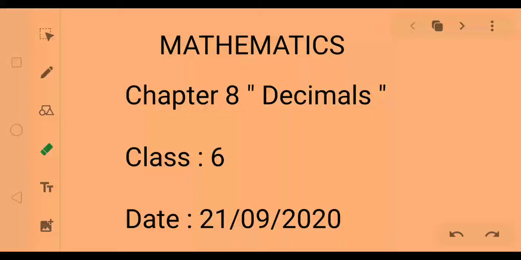In today's module, we begin a new chapter, decimals. You had already studied decimals in the previous class. So, let's first recall that, and we will extend some more new concepts in this chapter. Let's get our class started.